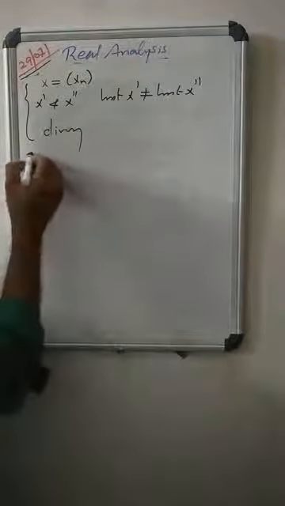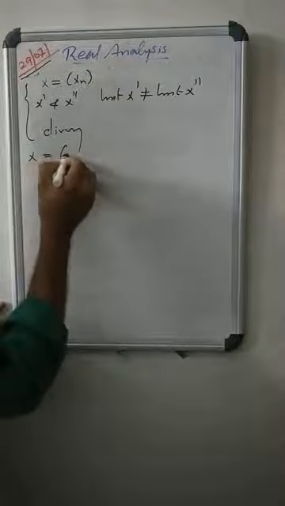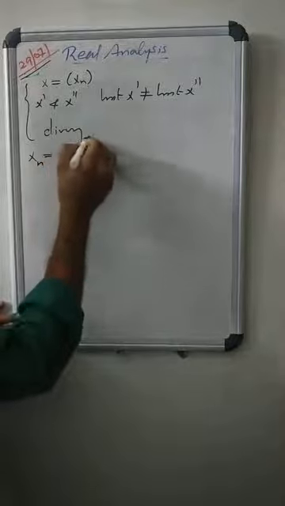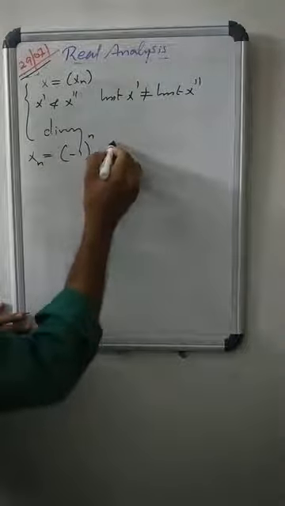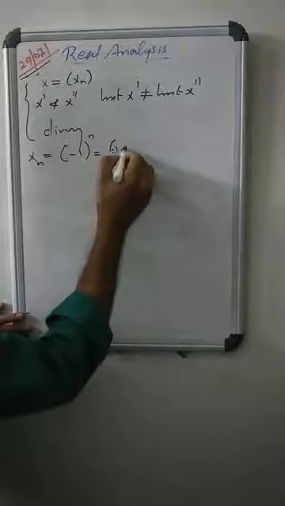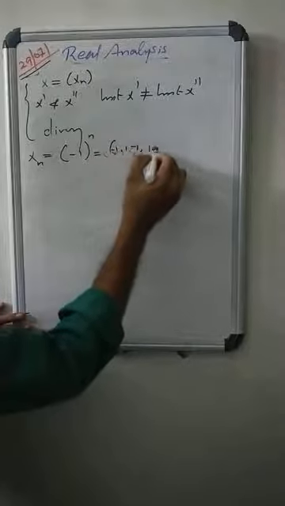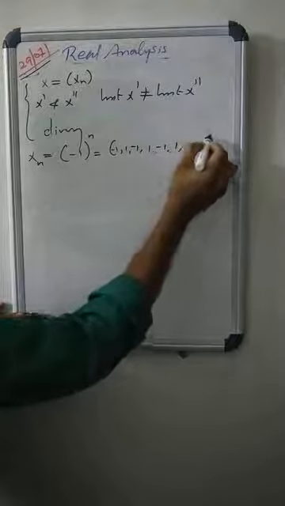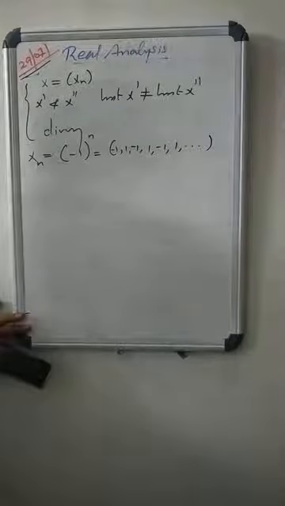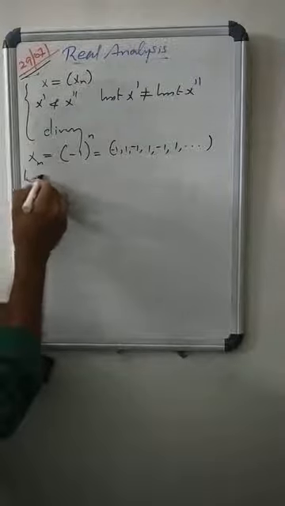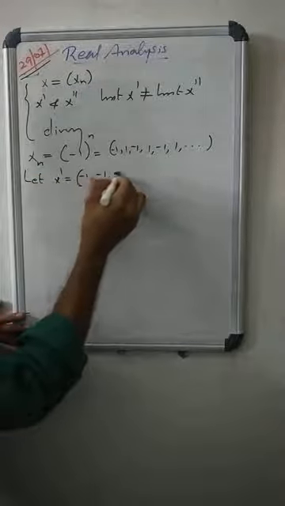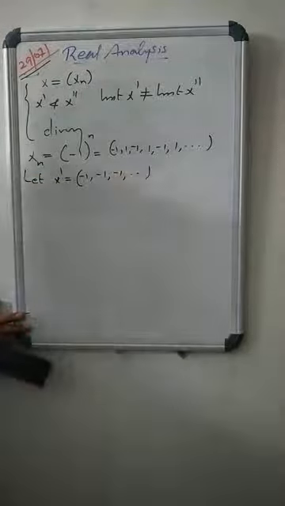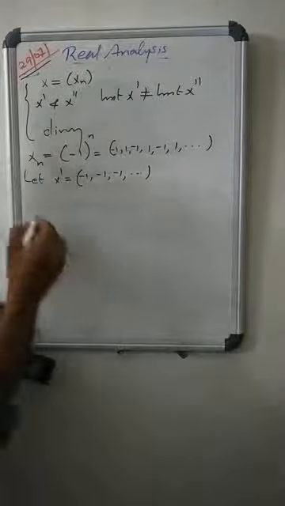For example, consider the sequence xn = (−1)^n. (−1)^n means it is −1, 1, −1, 1, −1, 1, etc. Let X' equal −1, −1, −1, etc. That's a constant sequence, the −1 sequence.